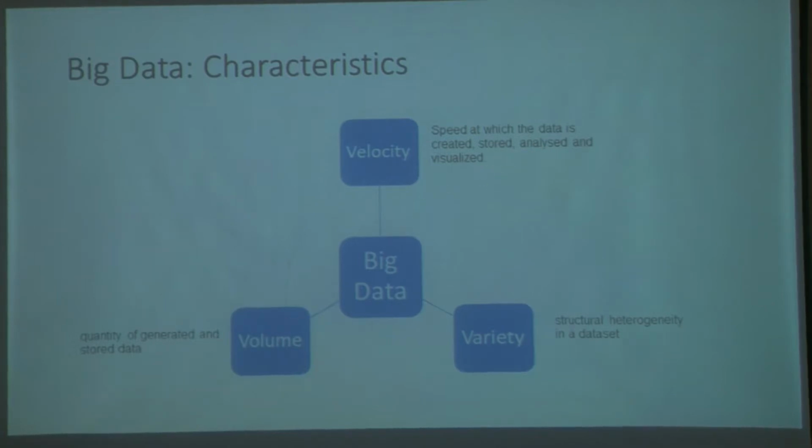The speed at which the data is created is tremendous. I'll give you a small idea of the speed at which the data is created in a short while. And then we have what is called the volume, the amount of data that is generated, the quantity of data that is generated. The sheer volume of data is again humongous, बहुत ज़्यादा है.